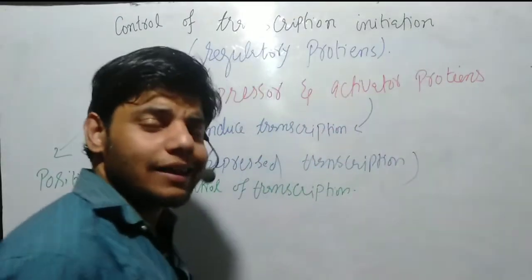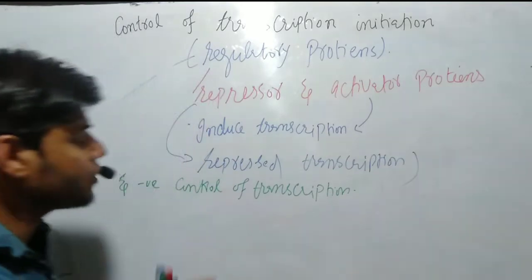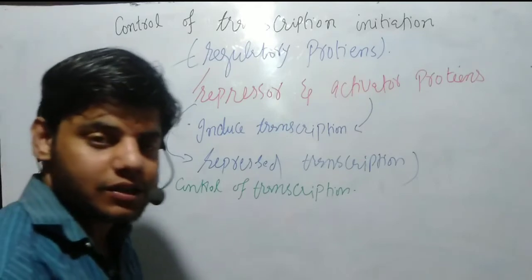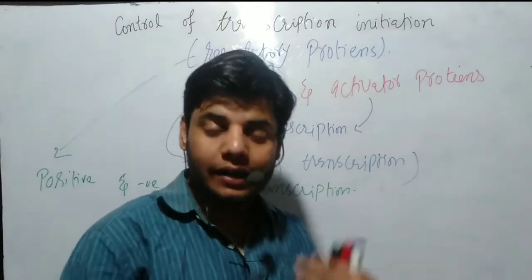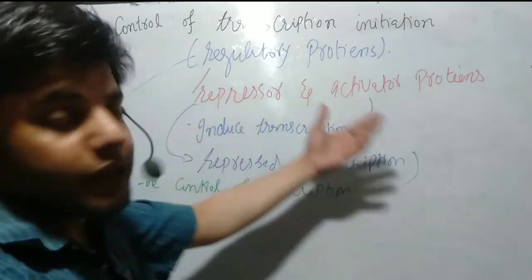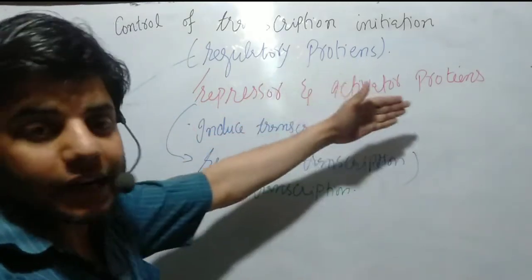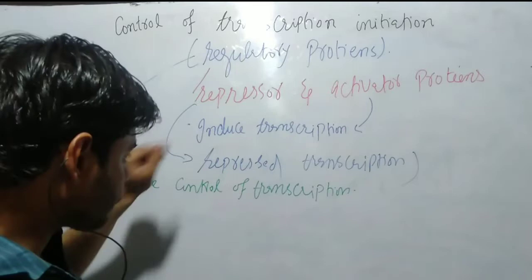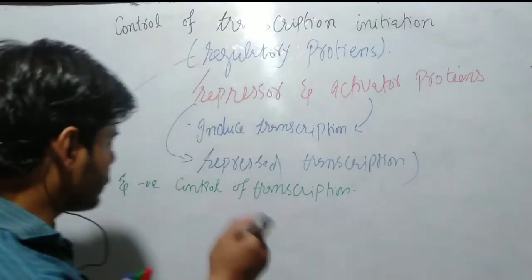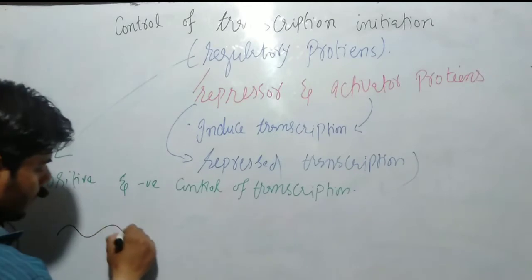Then another question arises: how is transcription turned on and turned off, meaning how is transcription activated and deactivated? We have a DNA. Let's suppose this is a DNA.